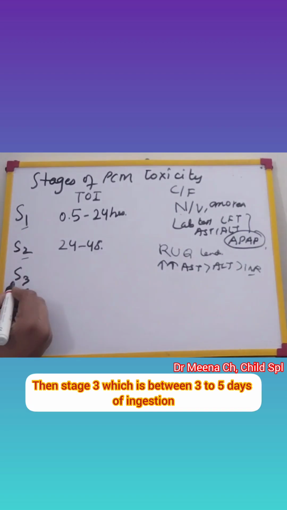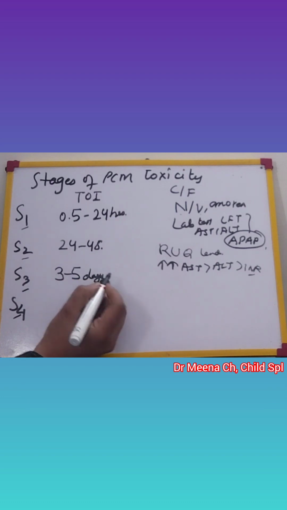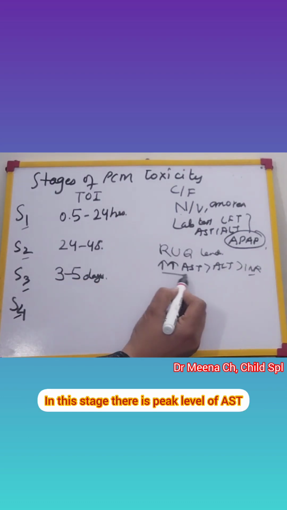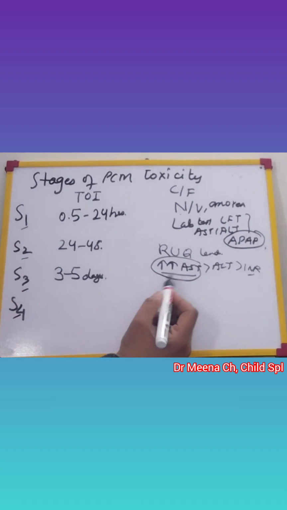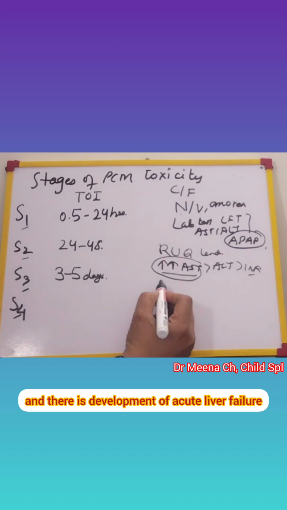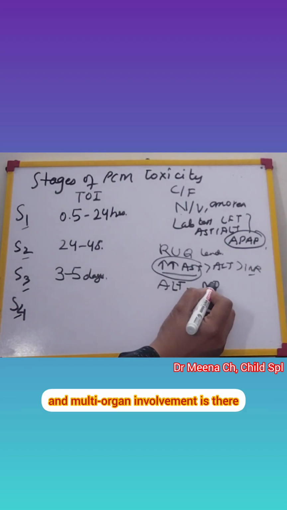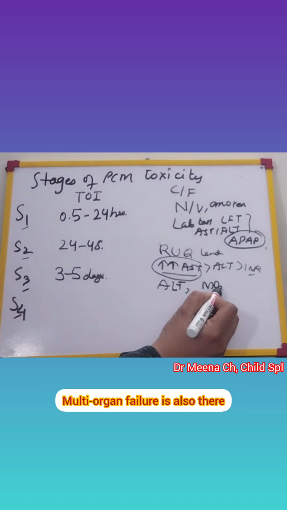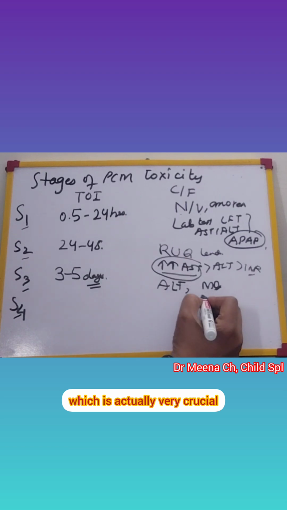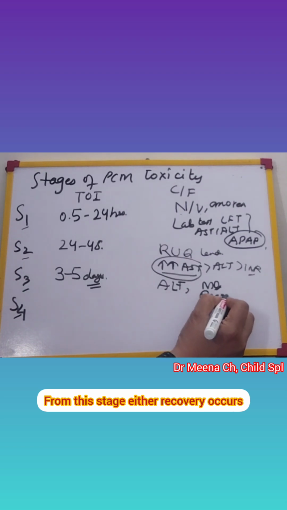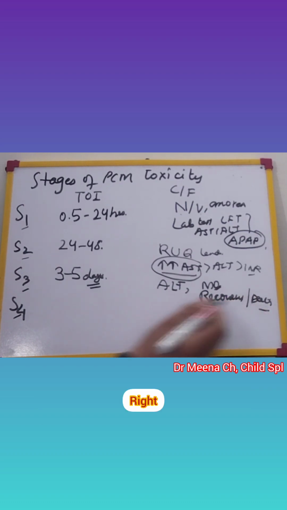Right? Then stage 3, which is between 3 to 5 days of ingestion. In this stage, there is peak level of AST, peak levels of transaminases, and there is development of acute liver failure. And multi-organ involvement is there. Multi-organ failure is also there, right? This is the stage which is actually very crucial. From this stage, either recovery occurs or the patient deteriorates or death occurs, right?